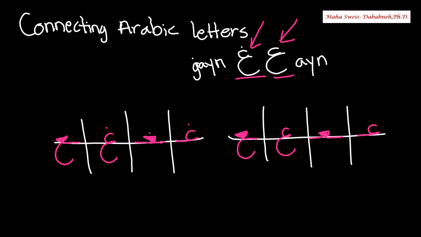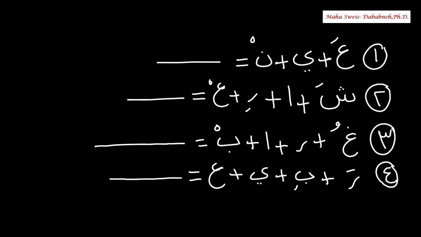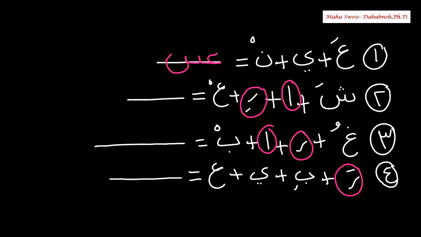Let's see how we connect. Again, don't forget circles around one-way connectors. Okay, number one: Ayn, Ya, Nun. Number two: Shin, 1, 2, 3. Alif, Ra, Ayn. Small c, big C. Number 3: Gayn, Ra, Alif, Ba.